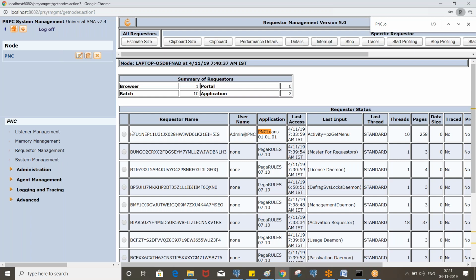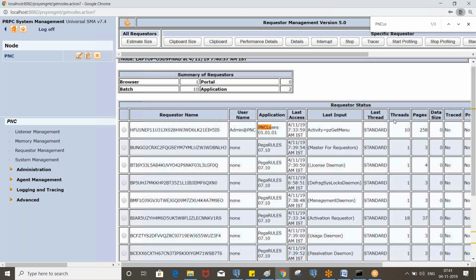Let's say there are 10 operators who logged into the system using the browser, either Google Chrome, Internet Explorer or Mozilla. Those operator IDs will be shown here, and the requester ID will start with H. H means HTML, related to the browser. Since we have only one operator, it is showing only this one, admin@PNC. And we have different requesters that we'll be discussing.